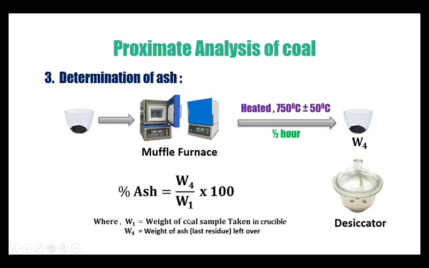Here the weight of coal sample taken in the crucible is W1, that is again the initial weight of the coal sample taken for the test. Within that, how much amount of ash is present we are calculating, therefore this W4 is the weight of ash. So this W4 by W1 into 100 will give us the percentage of ash.